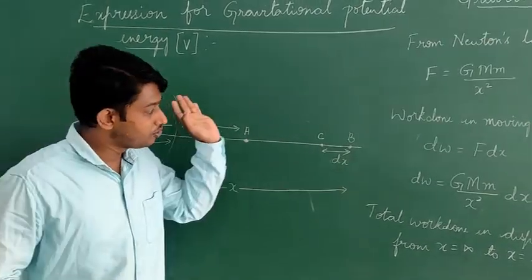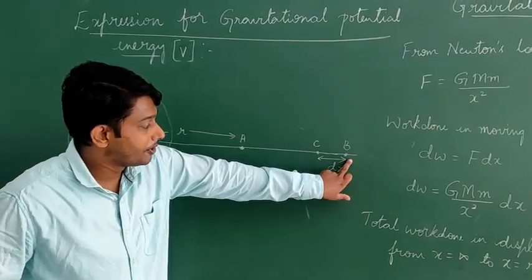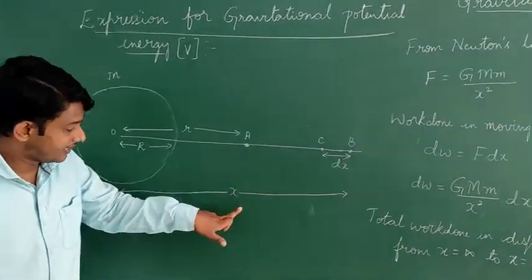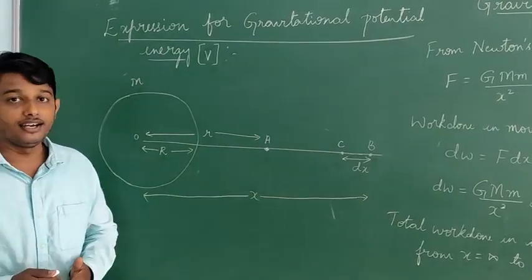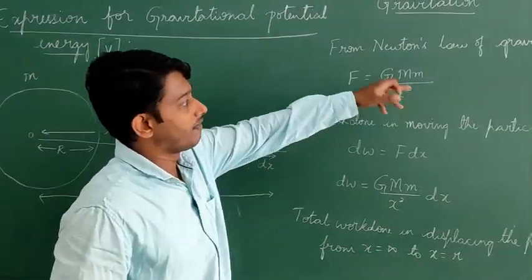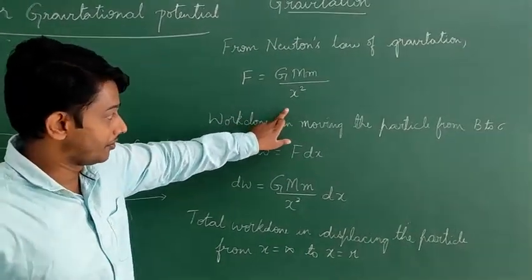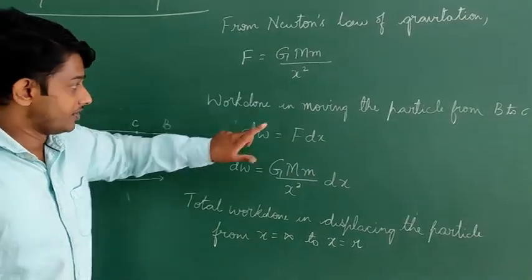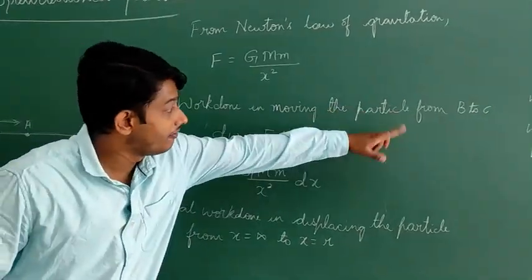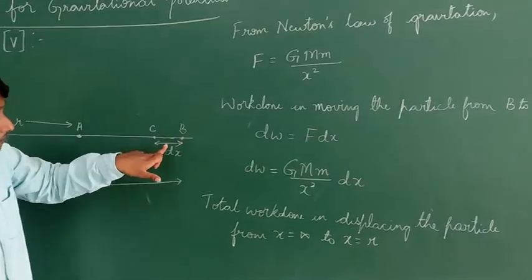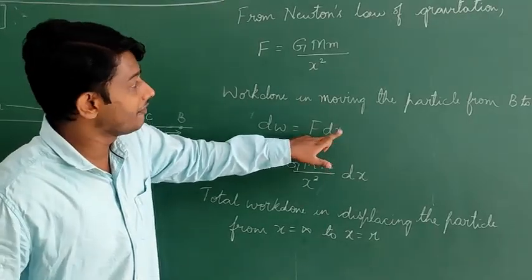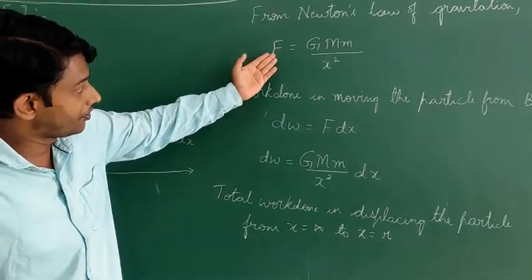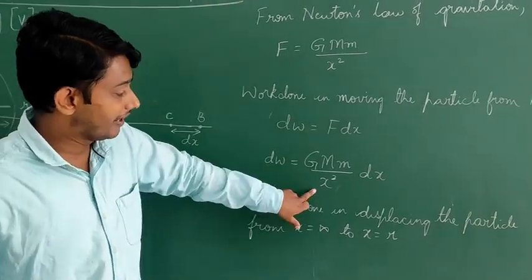I have also placed a particle at the point B, which is at the distance x from the center of the Earth. So now, from Newton's law of gravitation, we know that the force is equal to G M m by x squared. So work done in moving the particle from B to C, that is dW is equal to F into dx. So I have substituted our force into this equation.